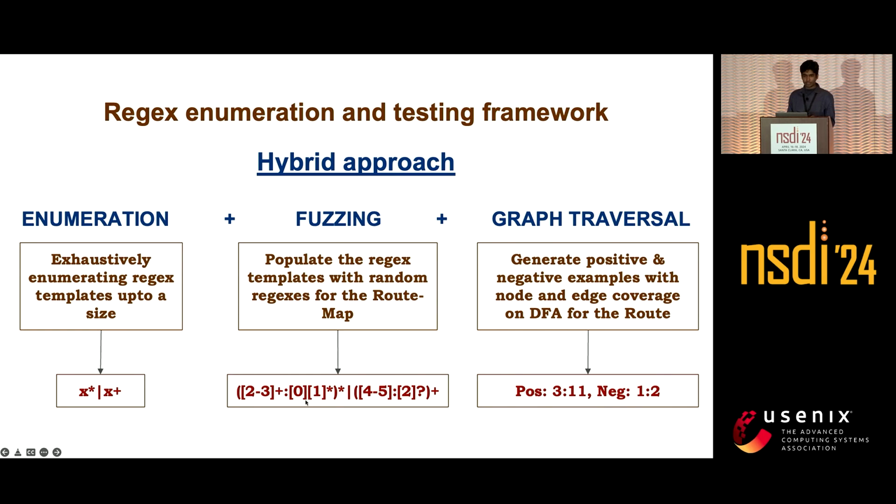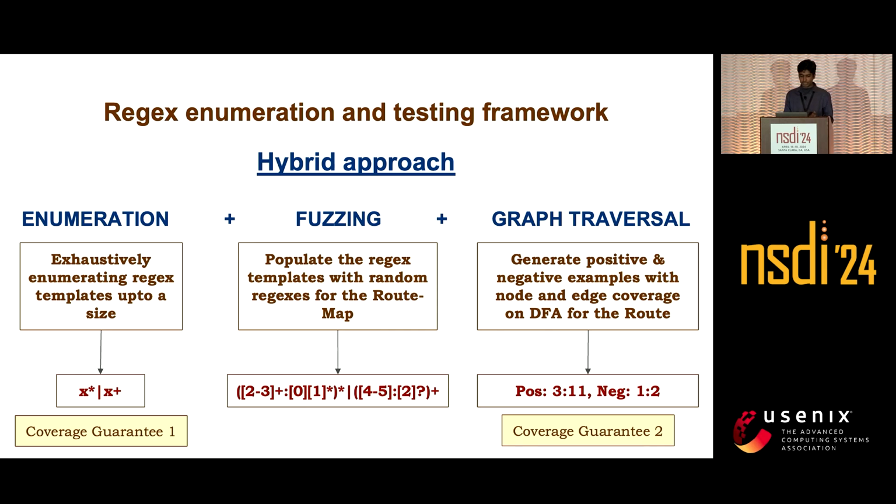So we have the concrete regular expressions coming from enumeration followed by fuzzing, and then we have the graph traversal to generate the positive and negative examples. With this fixed set of regular expressions and the examples, we can give it to the symbolic module, and the symbolic module can use them to generate test cases. So here we have two coverage guarantees. One is coming from the enumeration, where we exhaustively generate the regular expression shapes up to a certain length. The other coverage guarantee is coming from the node and edge coverage algorithms from the graph traversal, in terms of the positive and negative examples.